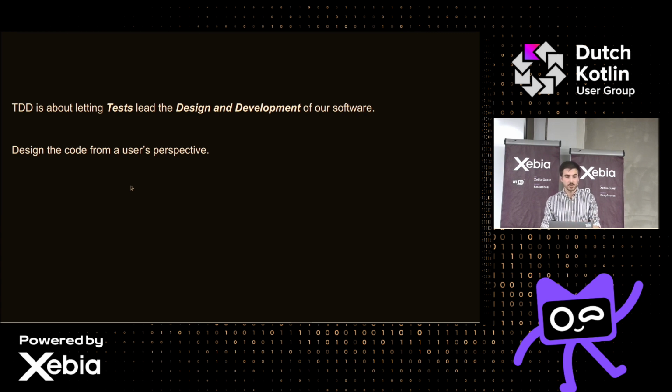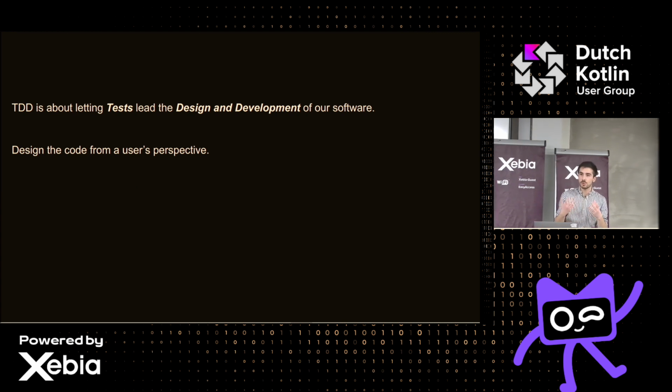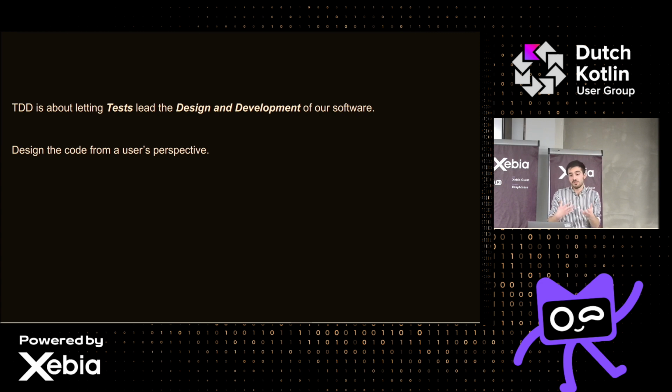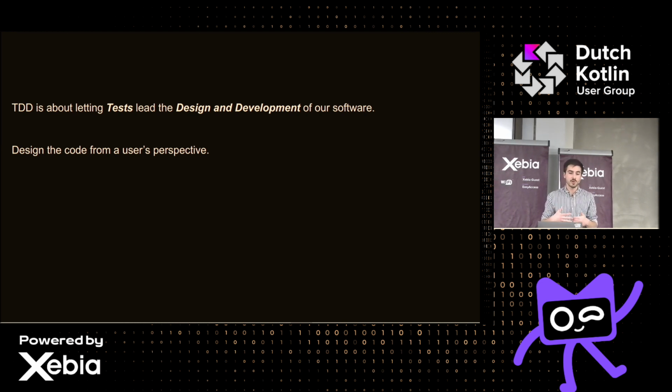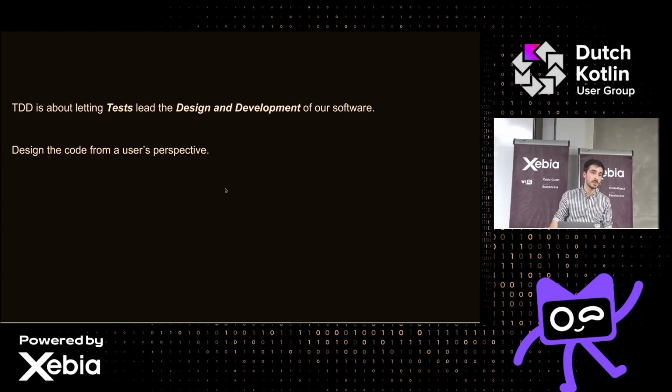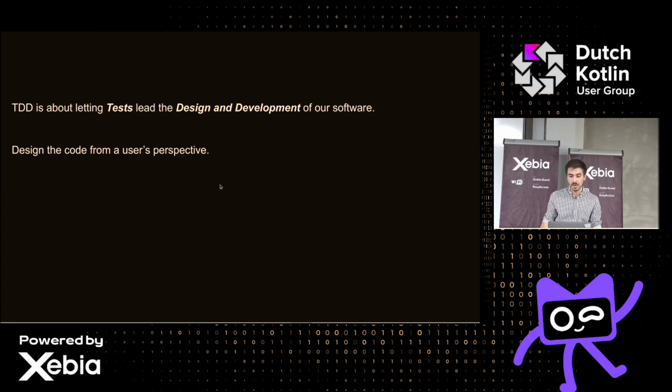So what you're actually doing is you're designing your code from a user's perspective. You're no longer looking at your code from a producer's perspective, because usually when you sit on a code, you are the one authoring the code, right? You're the one writing the code. But when you are in a TDD mindset, at the first interaction with the problem, you are really the user of the software that is supposed to solve the problem. And this small shift changes a lot in how you approach the solution. So what you're basically doing is you're asking a question, in the form of a test, and then you yourself are answering that question in the form of a solution.